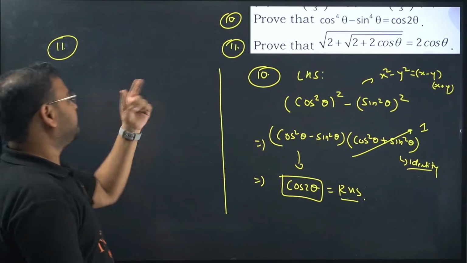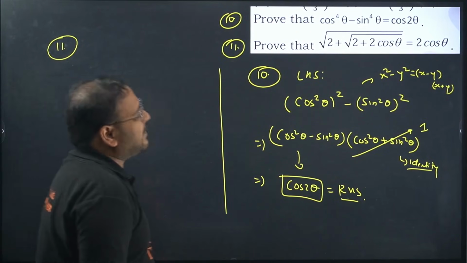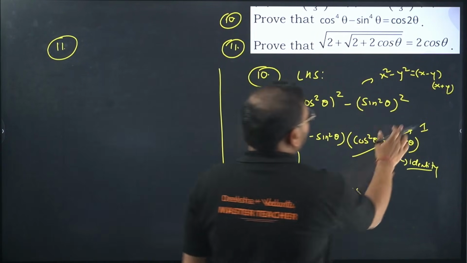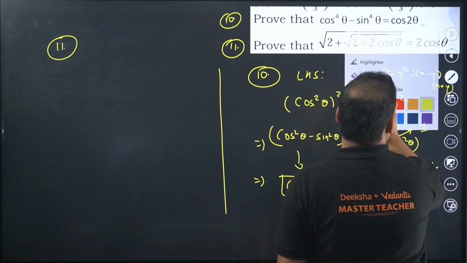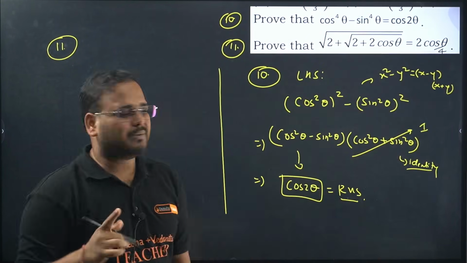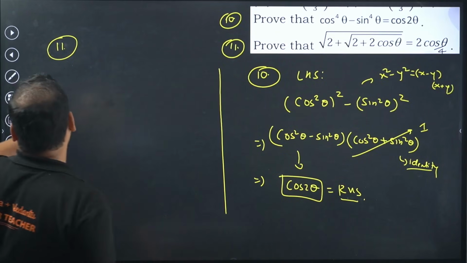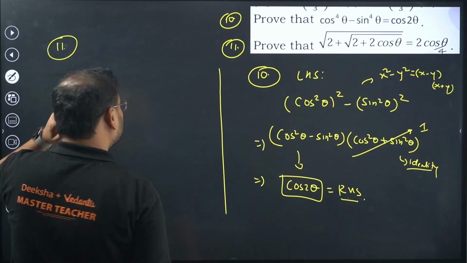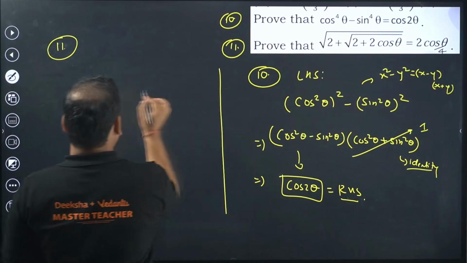Okay, come on. Prove that this root, we have 2 roots. Okay, there's a mistake in this slide. This should be theta by 4. Theta by 4 should be there. So some mistake is there, I think. Let's correct that and solve it now. Let's look at the LHS only. So I'll start with the first root.